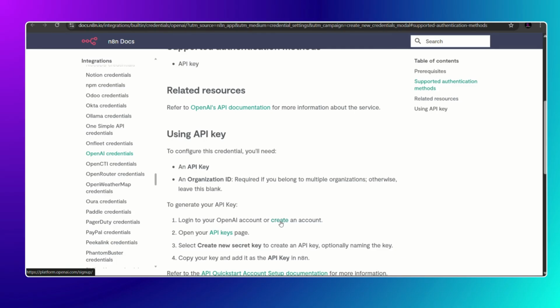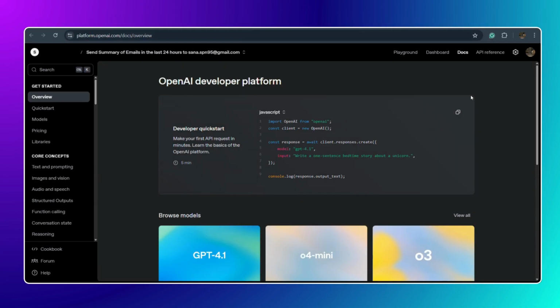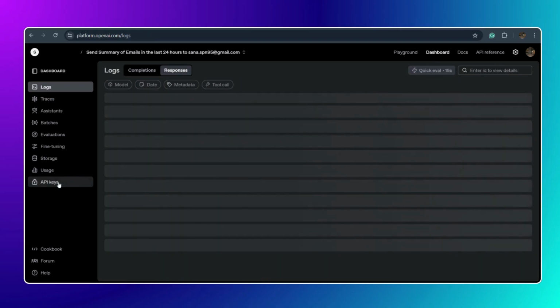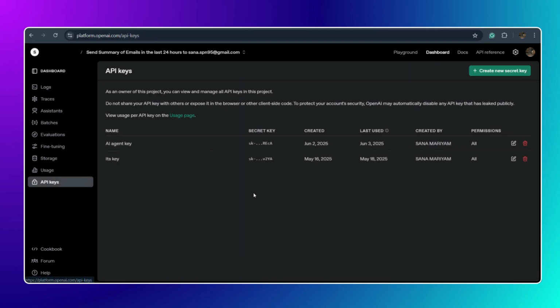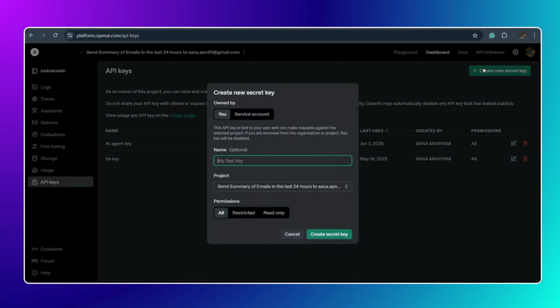But if you have a ChatGPT account, you simply need to log into your ChatGPT account. That's it. So let's see the next steps. Here I am inside the OpenAI platform. All you need to do is go to the dashboard, and then select API keys. Here you need to create a key.